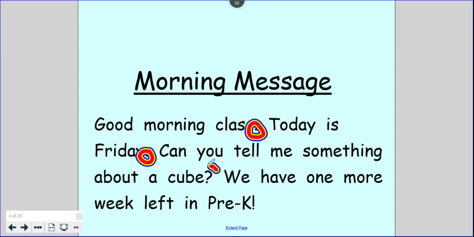What kind of mark do you see right here? A question mark. And I see a mark right here. Does anyone remember what this one's called? You're right, an exclamation point or an exclamation mark. So that gives me a clue to how many sentences are in my morning message. A sentence is a group of what, friends? A group of words. Way to go. So that means I have 1, 2, 3, 4 sentences.